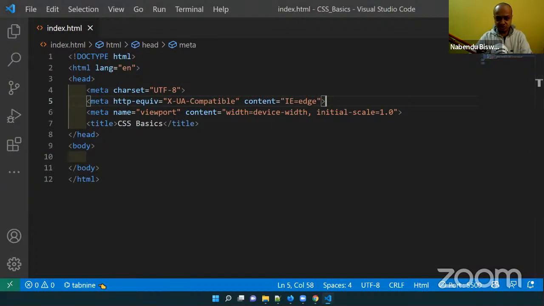Actually, there are three ways to use CSS in an HTML file. Anyways, we're going to use it in an HTML file to style those tags. One is inline CSS, one is external CSS, one is internal CSS. The first thing we are going to do is inline CSS. So what is inline CSS?